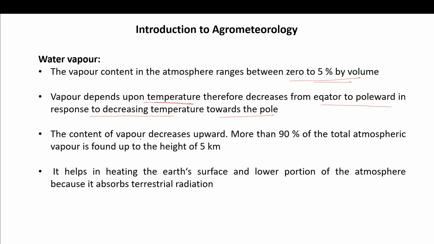The content of vapor decreases upward. More than 90% of the total atmospheric vapor is found up to a height of 5 km. It helps in heating the earth's surface and the lower portion of the atmosphere because it absorbs terrestrial radiation.